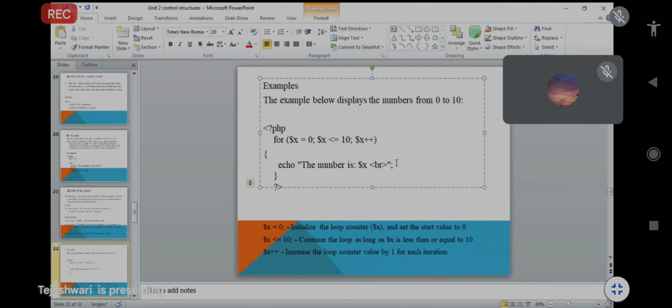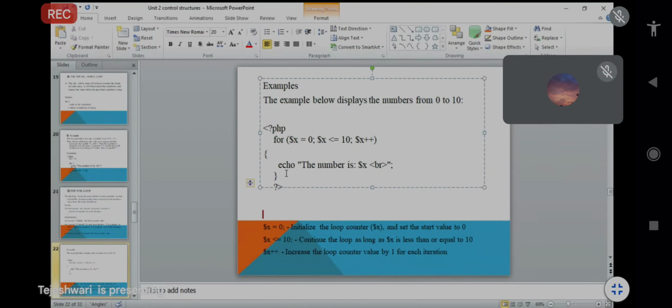We already discussed this example and the syntax. $x is the loop counter, the variable that starts with the value 0. You can also set it to 1, that depends on you. But in this example we initialize the loop counter, $x, and set its value to 0.